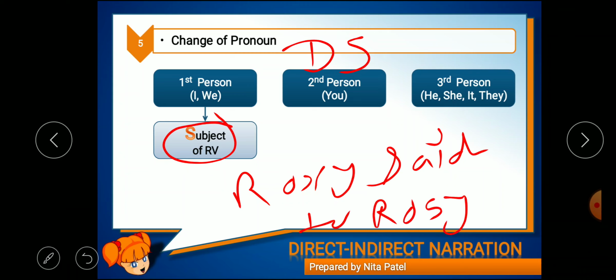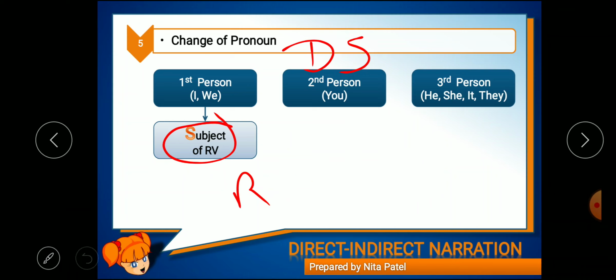Here, what is the subject? It is our reported verb, our RV. What is the subject of RV? That is Roxy, right? It is our subject. So the first person will change according to the subject of RV, right?